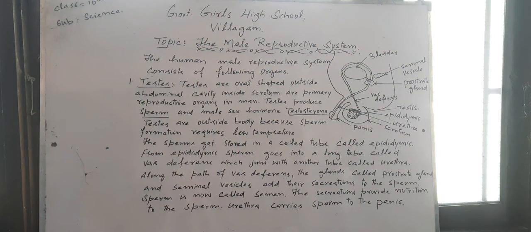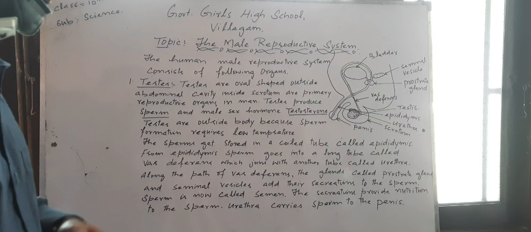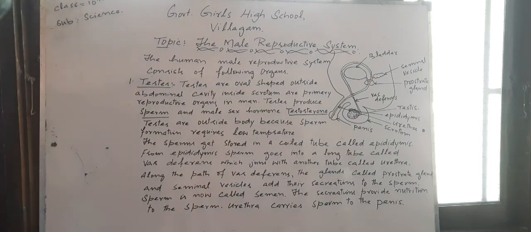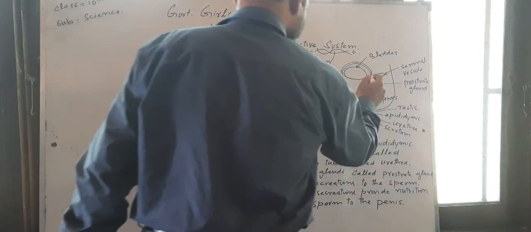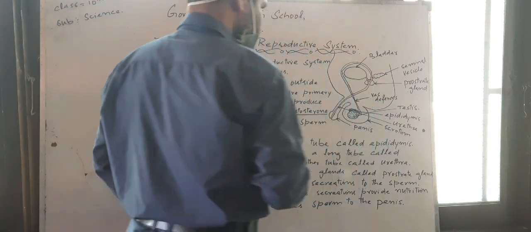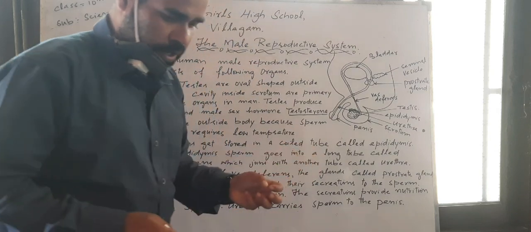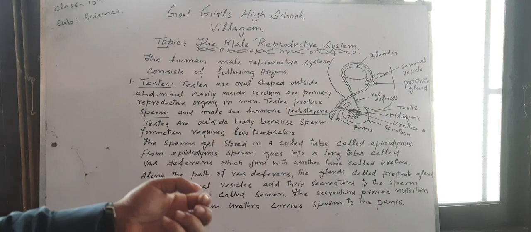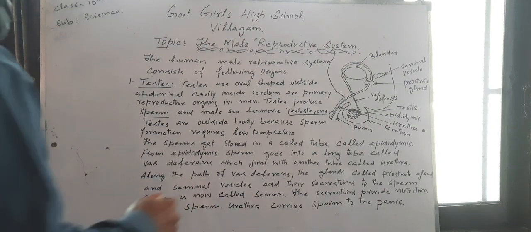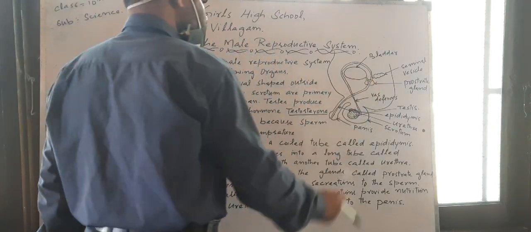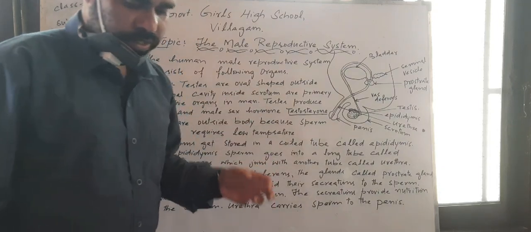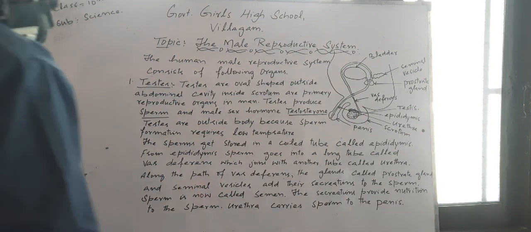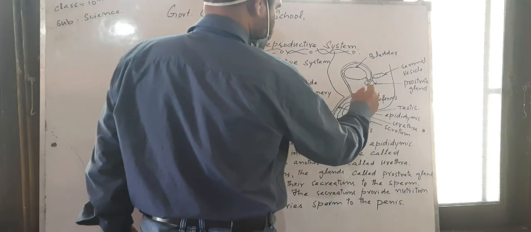After the sperm gets the secretions from the prostate gland and seminal vesicles, now it is called semen. This semen then passes through the urethra.